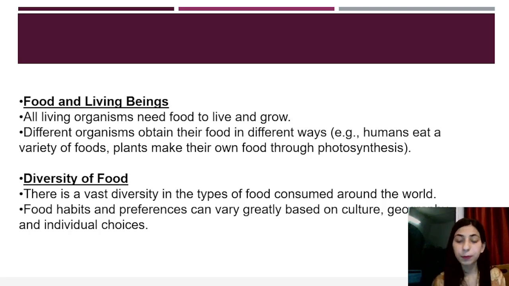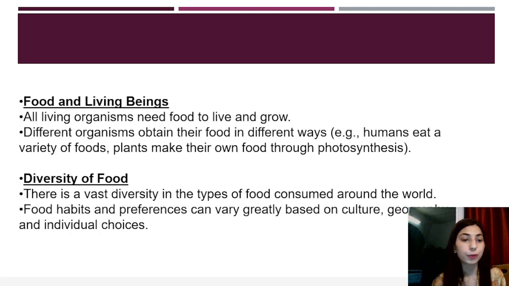Like autotrophs, plants are autotrophs. What are autotrophs? The organisms that make their own food. So how do plants make food? It's a very important phenomenon called photosynthesis that helps plants to make food. And then we have carnivores. Carnivores, what do they do? They eat the flesh of other organisms. And then we have omnivores, which eat both, like grass as well as flesh. So humans come in the category of omnivores.